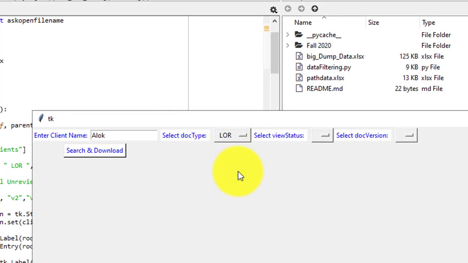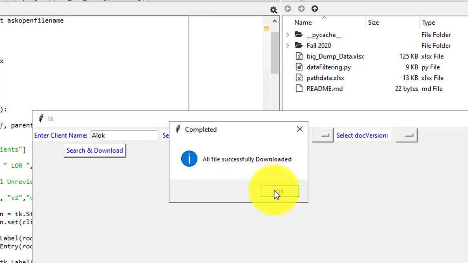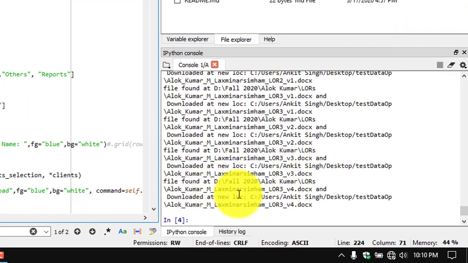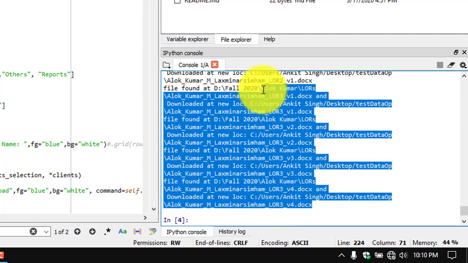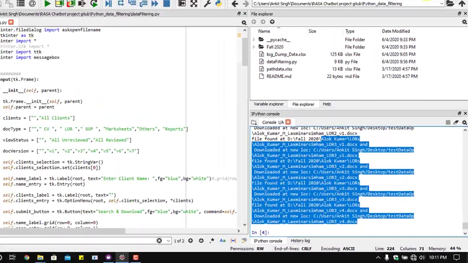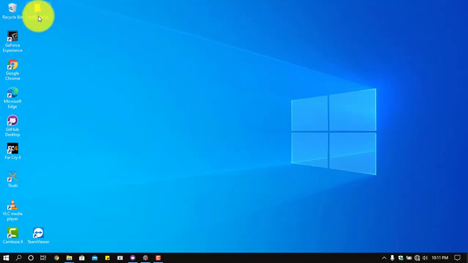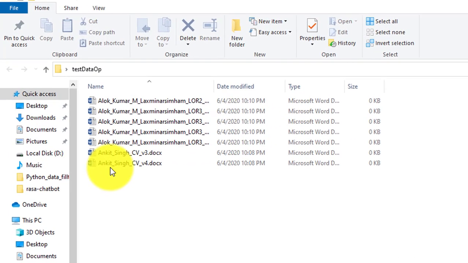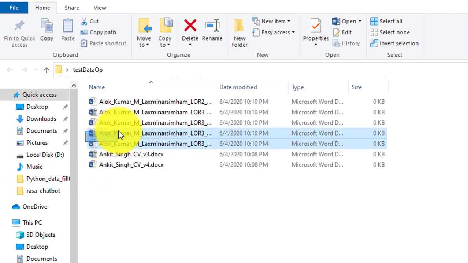Suppose LOR: if you don't select, it will take all by default, so let's not select it this time. It will search and download all the Alok-related files. All files successfully downloaded. Now you can see in the command window that all files were downloaded to this location. Let's go back and see whether it downloaded. Now when I typed Alok, it downloaded all the Alok files here.